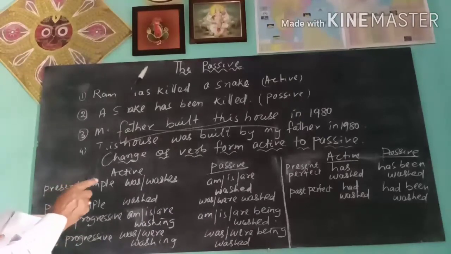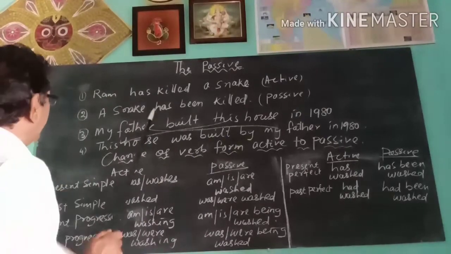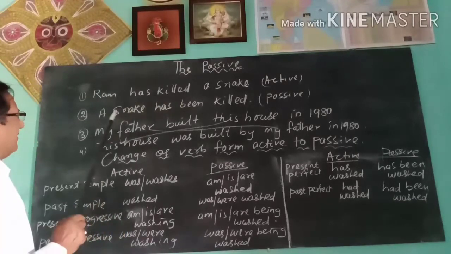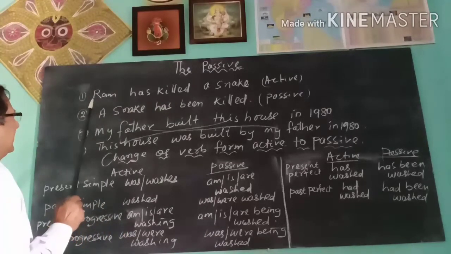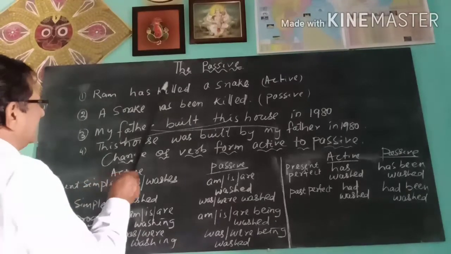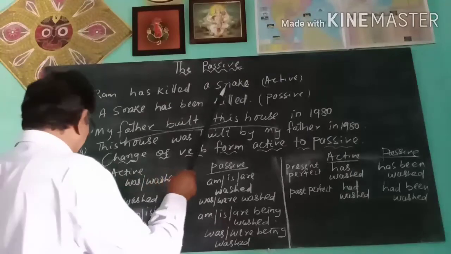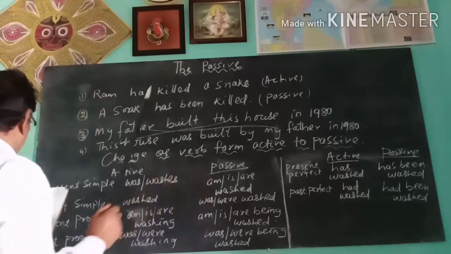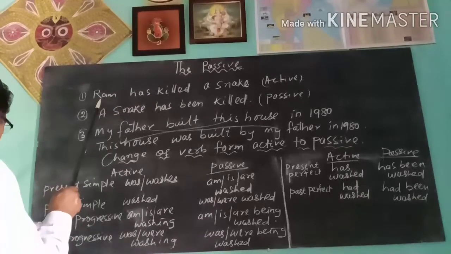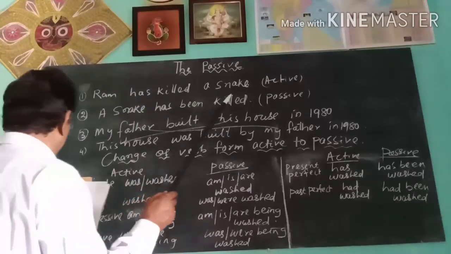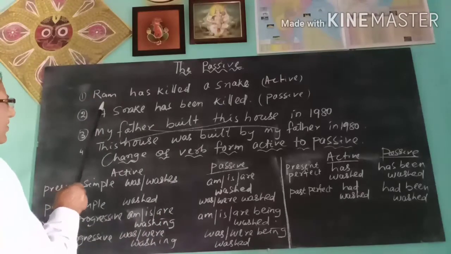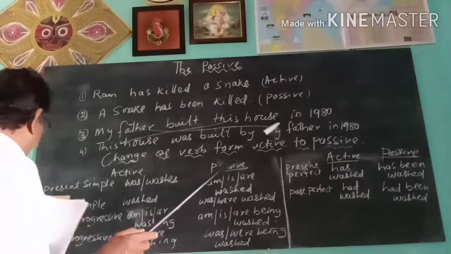Rama has killed a snake. In sentence 1, the subject is Rama, the verb is has killed, and a snake is the object. Subject Rama does the act of killing.